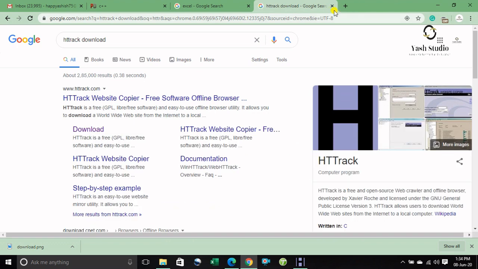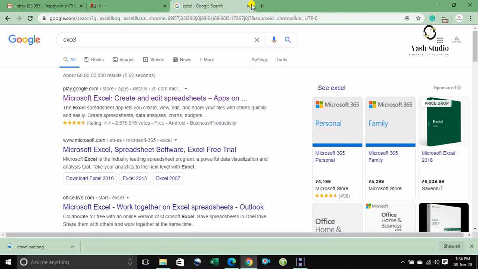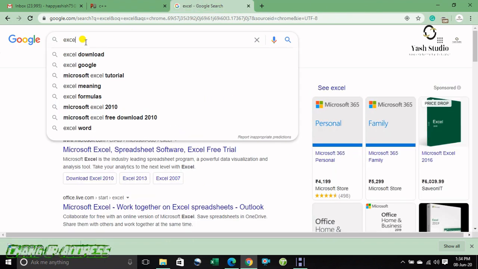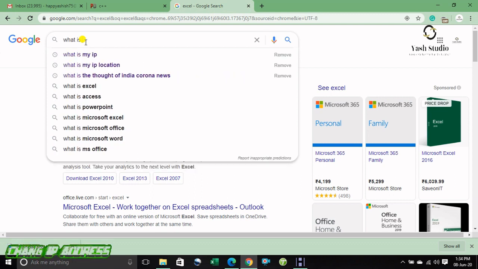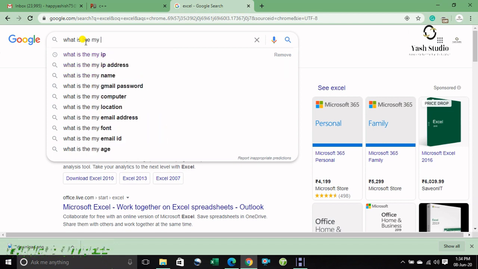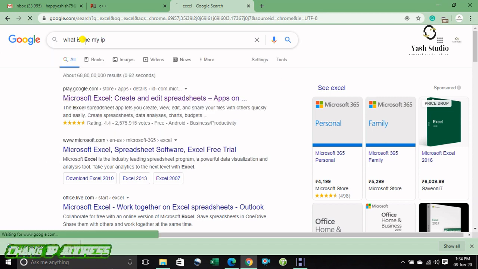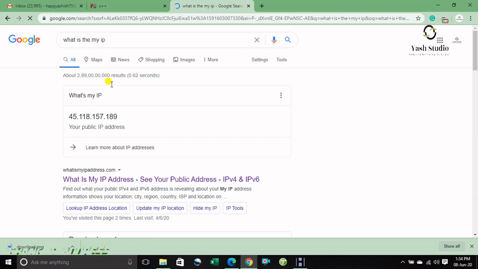Close the tab, okay, and type here, what is my IP address. What is my IP, then enter, and you can see here my IP address is this.